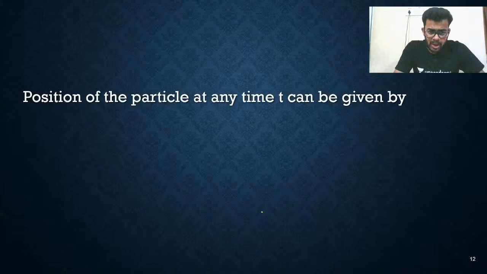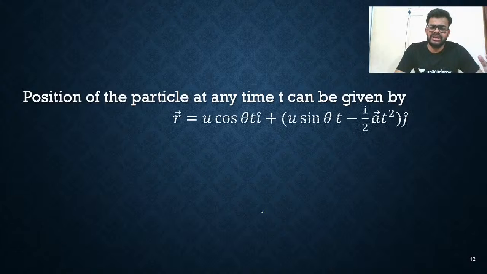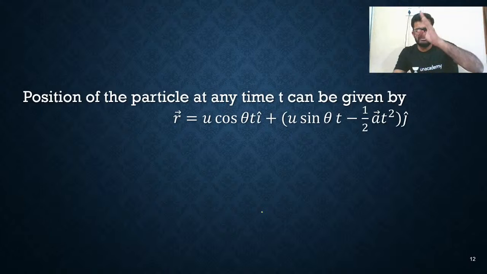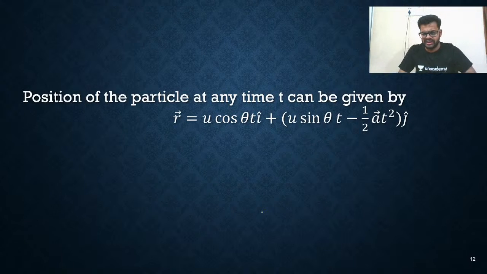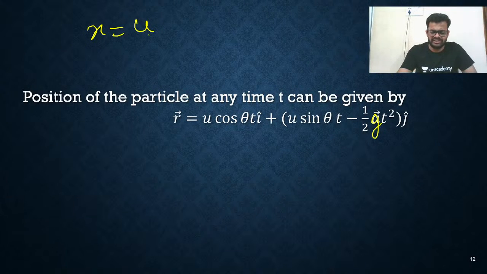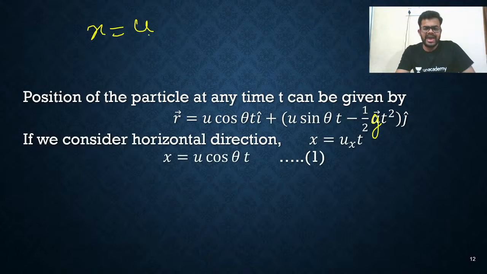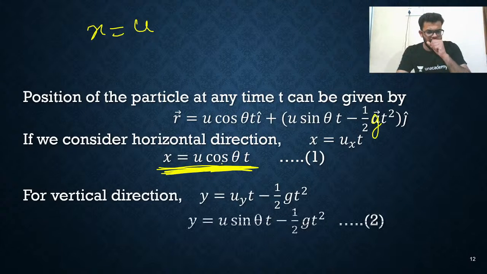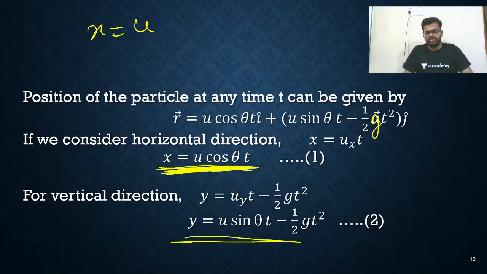Next, the position of a particle at any time t. We have already written u cos theta into t in i cap plus u sin theta t minus half g t square in j cap. I have written it separately. x equals u cos theta into t, this is the first thing. Next, y equals u sin theta into t minus half g t square.